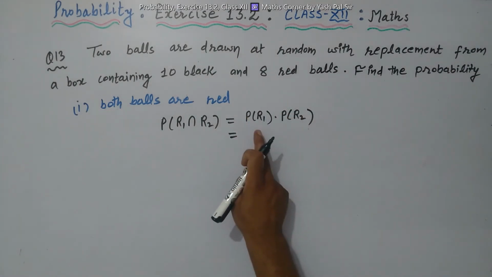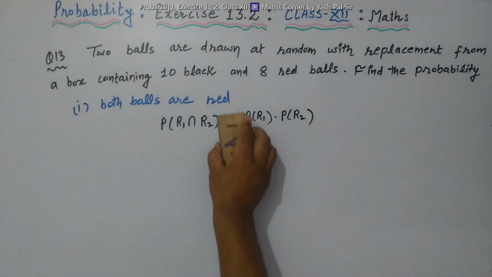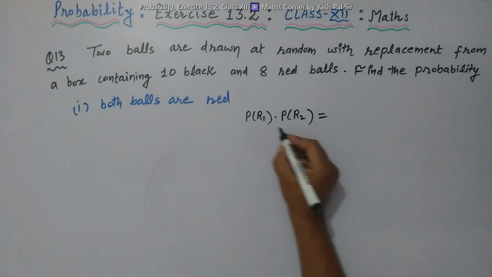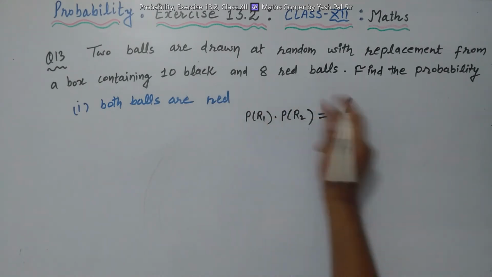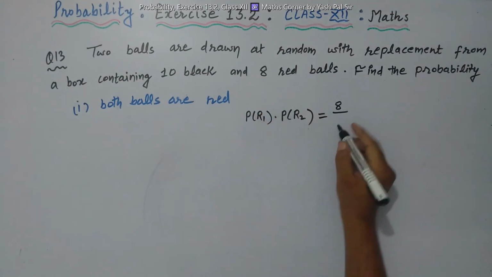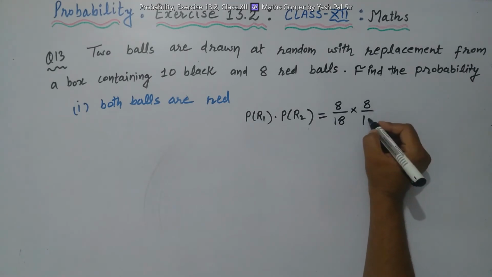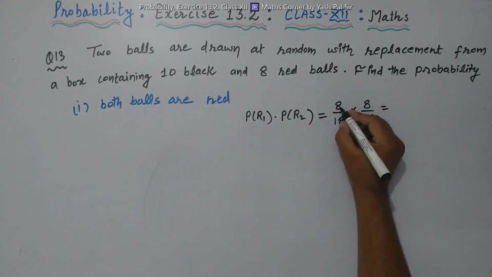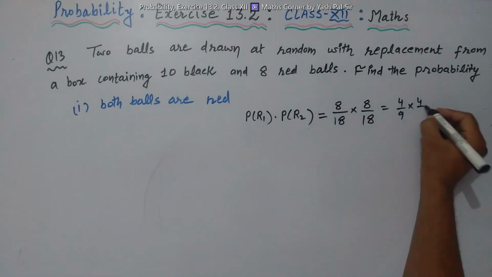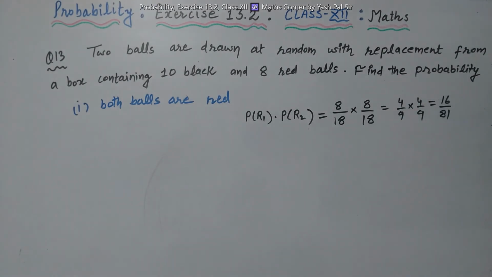So what we can say here now, we just write the right hand side. The answer will be: first red. How many red are there? 8 red balls are there. And how many total balls are there? 10 plus 8, 18. Again the second ball is to be drawn, so 8 upon 18. That means we can cancel: 4 upon 9 into 4 upon 9. 16 upon 81 is the answer.